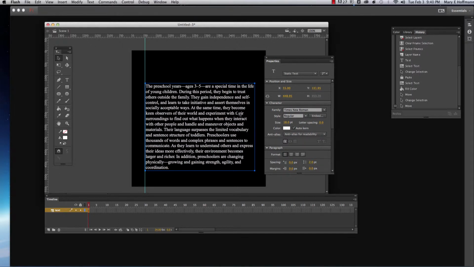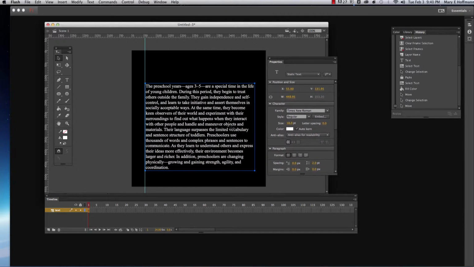Like I said, you can also put your desired width here. I'm just going to keep it the way I have it for right now, but if I was working on a project and had to have a certain width, I would put that in. A lot of times you'd be given a certain size from your client, so that your stage has to be a certain size for the site.